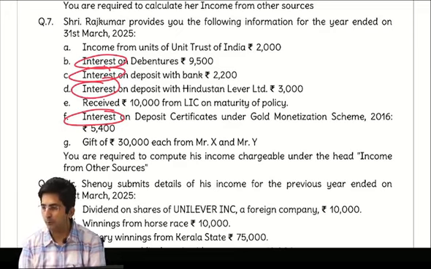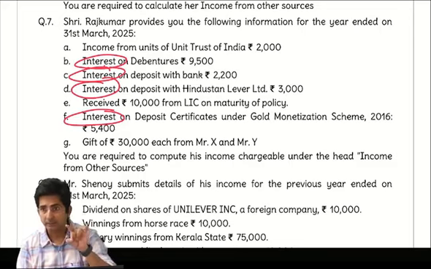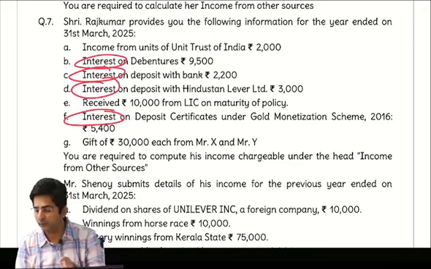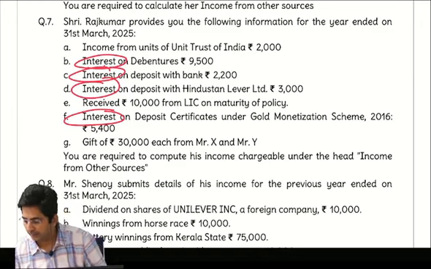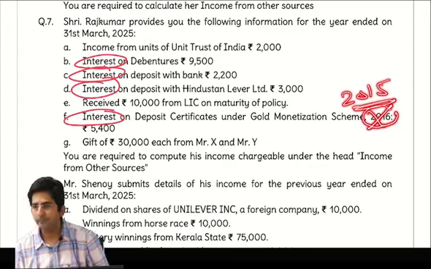Then life insurance policy, exempt, section 10(10D), amount column dash. Then interest on deposit certificate under gold monetization scheme. This is our gold bonds only, GPS G, exempt under 10(15). This you will put dash. See, gold bonds were actually issued under the scheme called Gold Monetization Scheme 2015. See, beta, there is a printing mistake, sorry. This is not 2016. In actual life, this scheme came in 2015.